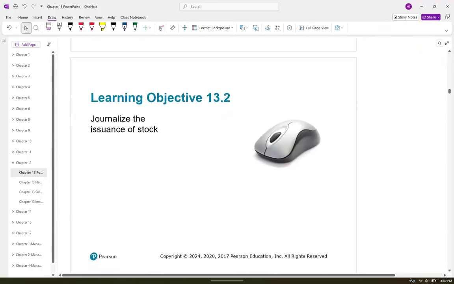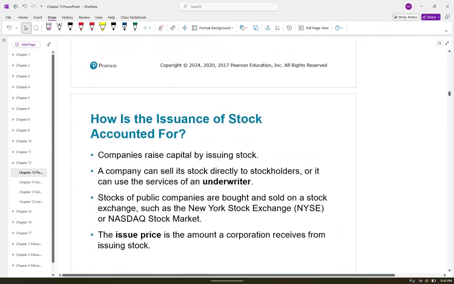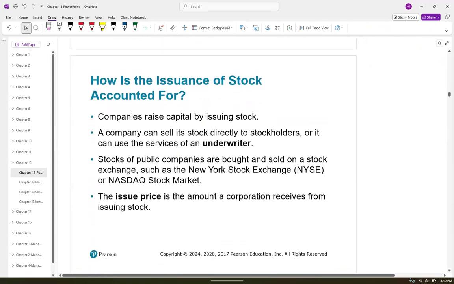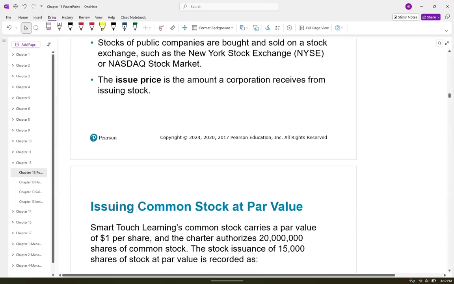All right. We're going to do learning objective 13.2, and we are going to learn how to do the journal entries to issue stock. Usually, the company, like Walmart, is not the one handling this. They usually hire an underwriter or another business that will take care of that for a fee, of course. The issue price is the amount the corporation is going to receive from issuing the stock. So they give us an example here.